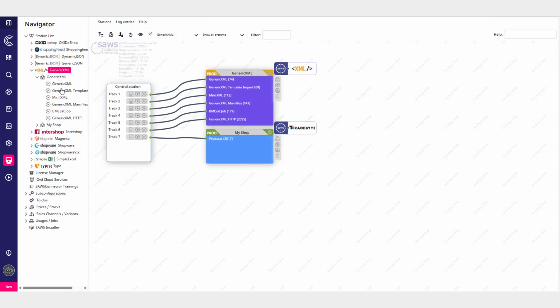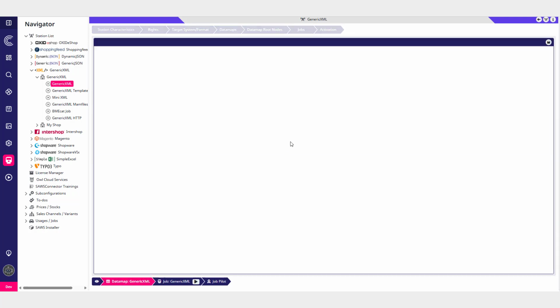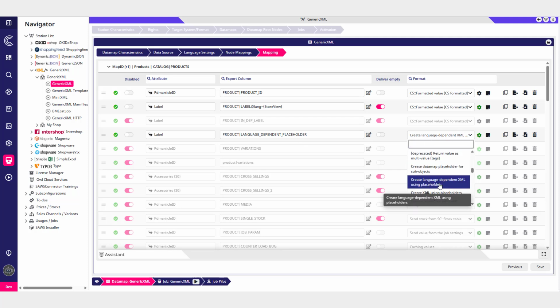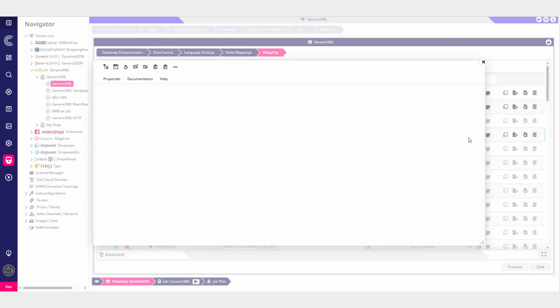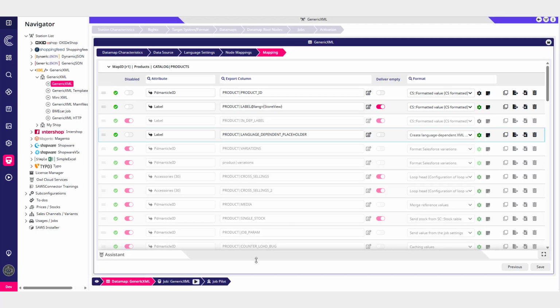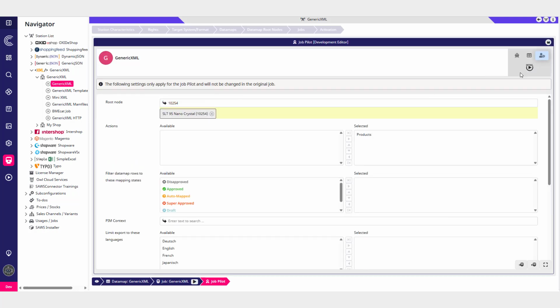The GenericXML connector has also received a major flexibility boost with the introduction of the language placeholder format. This feature allows you to insert language-dependent XML snippets into your export, which are then merged across all exported languages. Now, the language layer can be placed anywhere in the XML structure, offering far more customization than before.